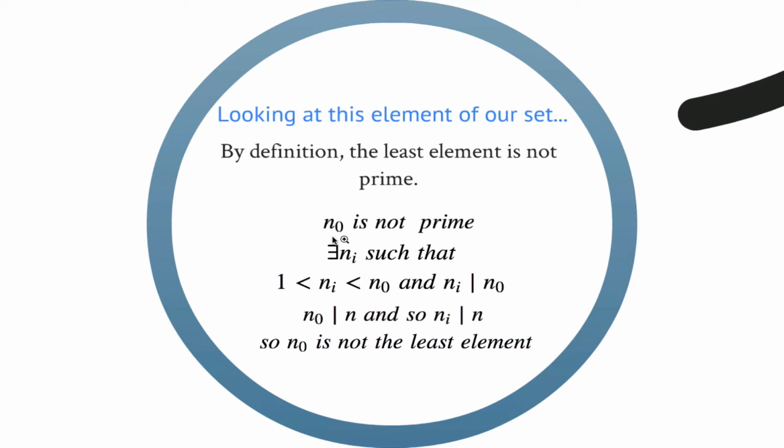So if n0, the least element, is not prime, because none of the elements are prime, that means that there exists an ni that divides n0. ni must be bigger than 1 and less than n0. Now, because ni is a factor of n0, it is clearly also a factor of n. But this implies that ni actually lies in our set S, because it is a factor of n and it is greater than 1. Therefore, we've shown that if n0 is not prime, then n0 is not the least element.